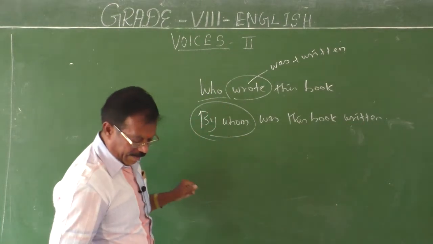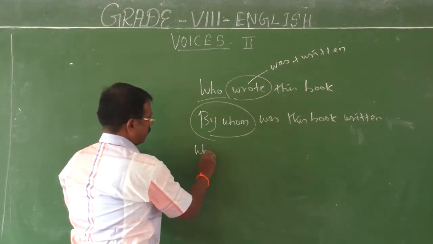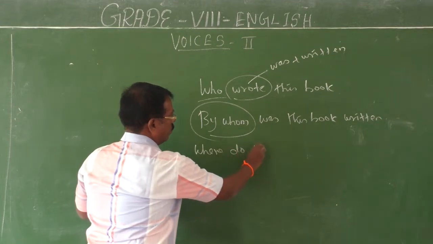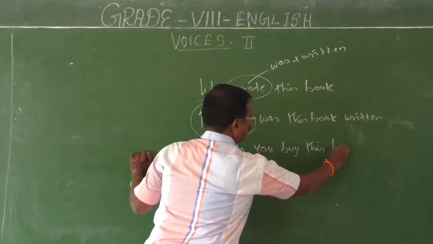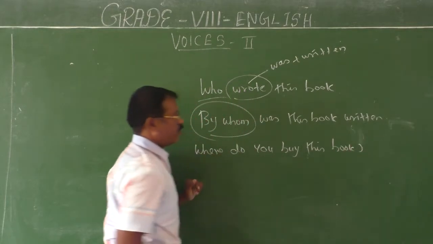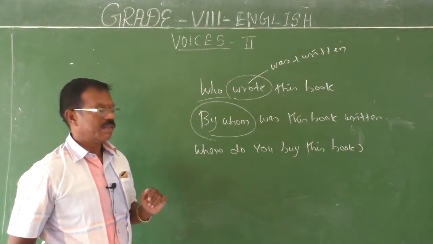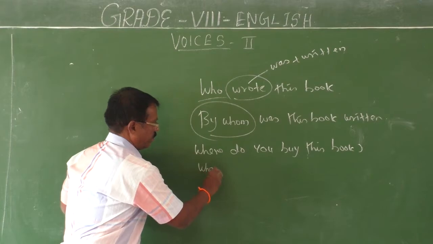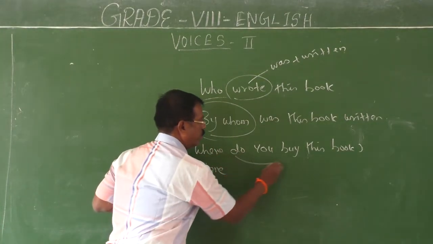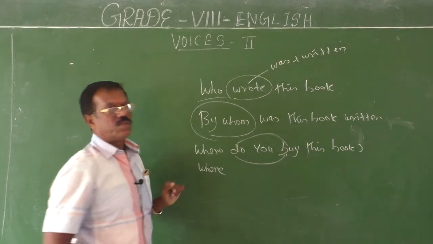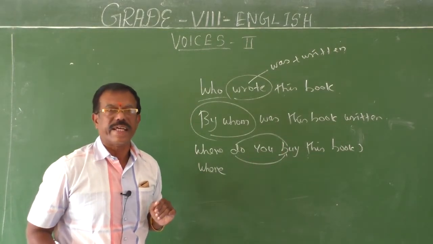That's all. See, where do you buy this book? Where, do you, do plus buy. So the tense form is the present tense.